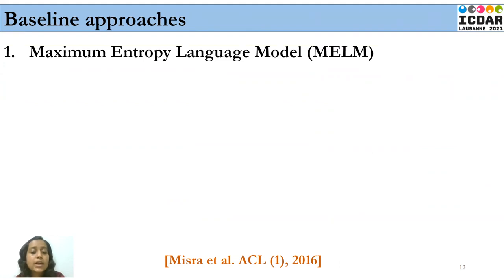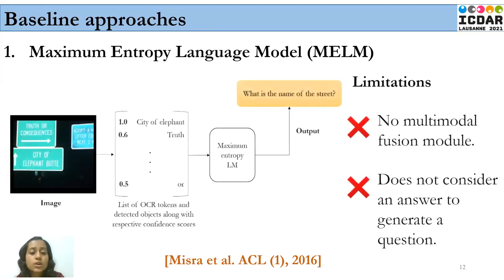The first one is the Maximum Entropy Language Model. Here, a set of OCR tokens extracted from the image along with a set of detected objects using Fast R-CNN are fed to a maximum entropy language model to generate an appropriate question. There are a few limitations of this approach, which include no usage of a multi-modal fusion module to combine the visual and the textual features of the image. It also does not consider an answer to generate a question.